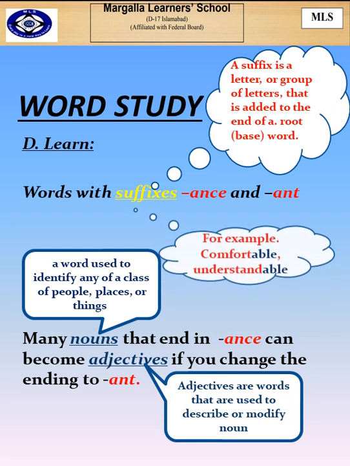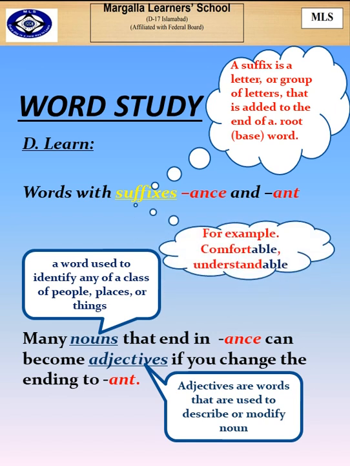For example, comfortable. In this, able would be a suffix. Understandable, able would be a suffix. In this case, we are talking about ance and ant as suffixes. Now, what are we going to learn by using these suffixes today?